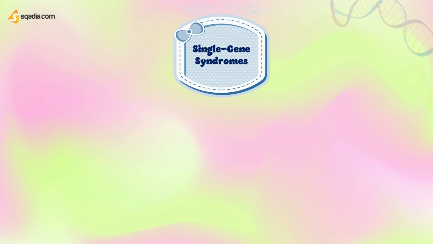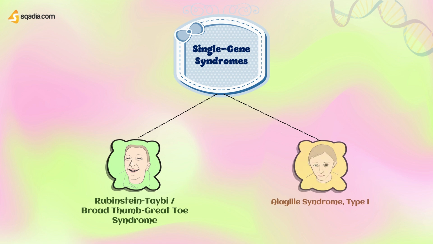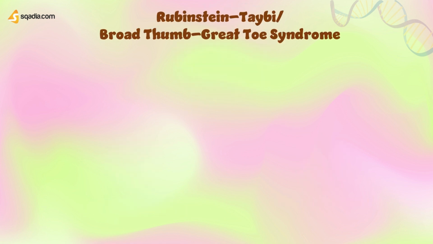Single gene syndromes include Rubinstein-Taybi, or broad thumb great toe syndrome, and Alagille syndrome, type 1. Let's start with Rubinstein-Taybi, or broad thumb great toe syndrome. Frequency of Rubinstein-Taybi, or broad thumb great toe syndrome, is 1 out of 125,000.